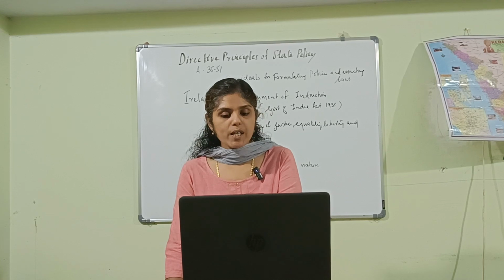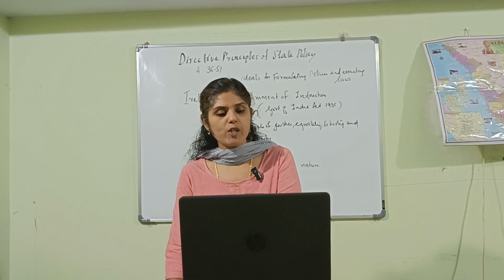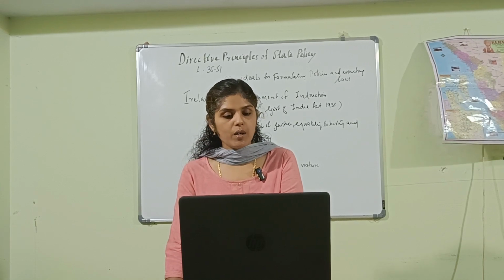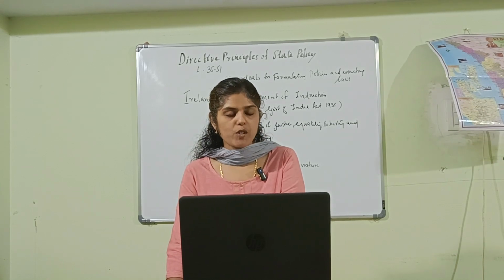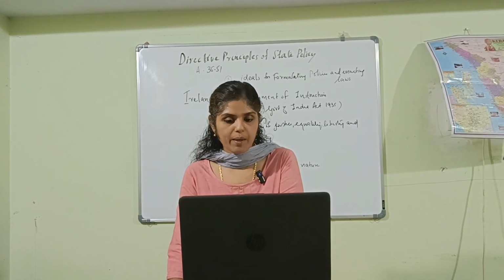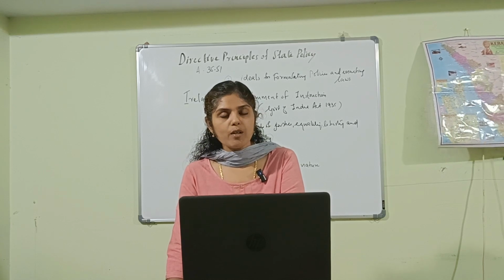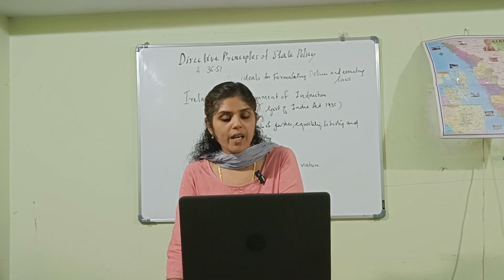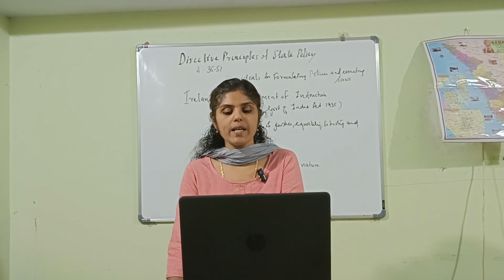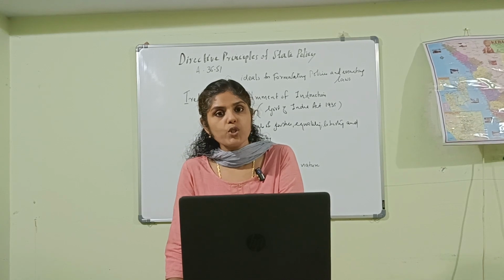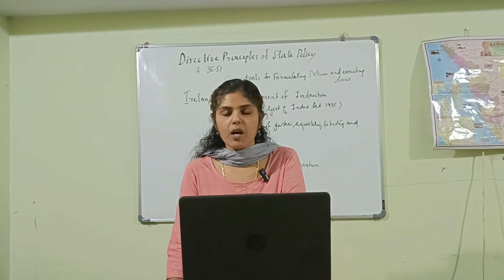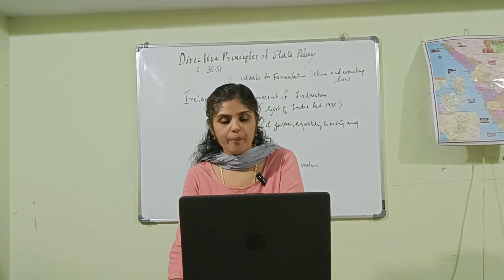Then, to promote voluntary formation and professional management of cooperative societies, that is provided in Article 43B, a Gandhiyan principle. Next, Article 46 is provided to promote the education and economic interests of scheduled castes, scheduled tribes, as well as other weaker sections of society, and to protect them from social injustice and exploitation. Article 46 is a Gandhiyan principle.